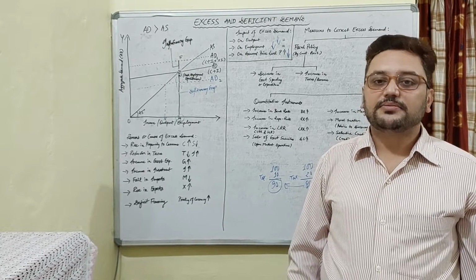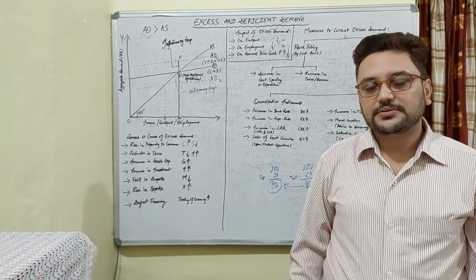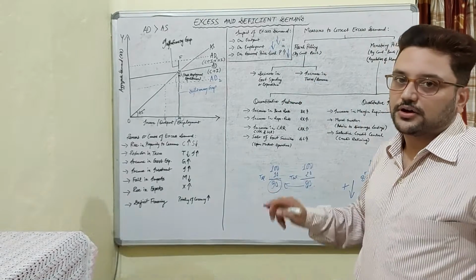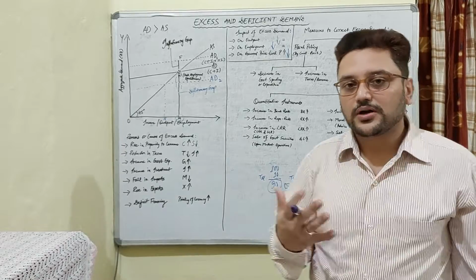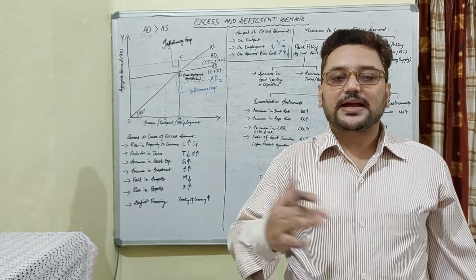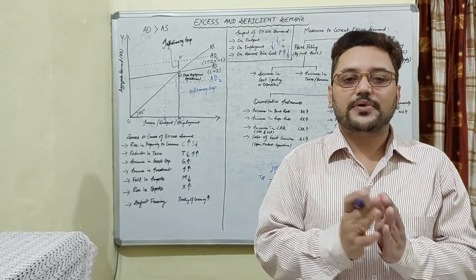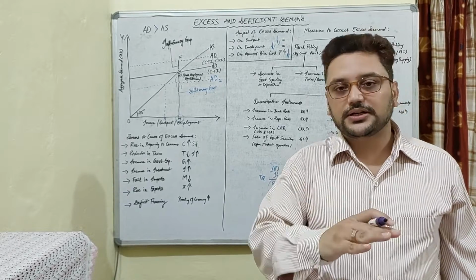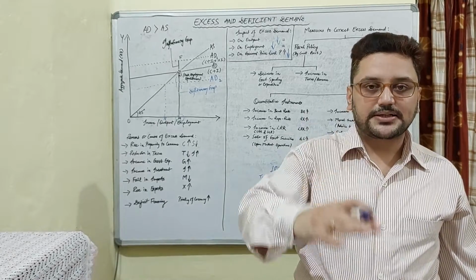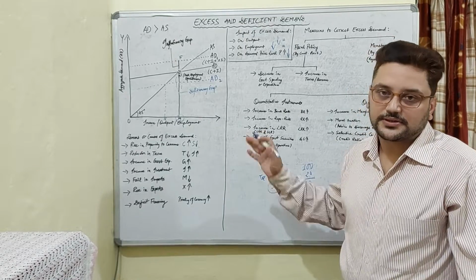Then come the monetary measures, which are taken by the RBI. There are two types of monetary measures. One is quantitative measure and other is qualitative measure. What is quantitative? Quantitative measure is the one which is related to the quantity or the actual amount of money supplied in the economy, and that quantity of money is regulated. It is reduced or increased as per the requirement. In the excess demand situation, that money supply is reduced so that people demand fewer goods and services.